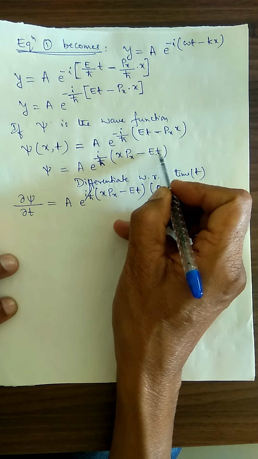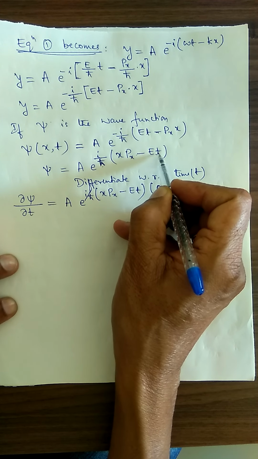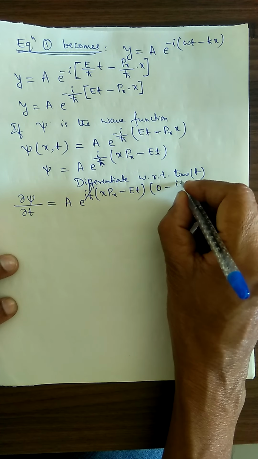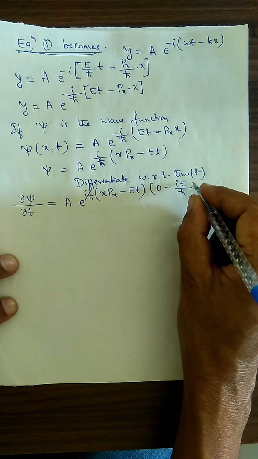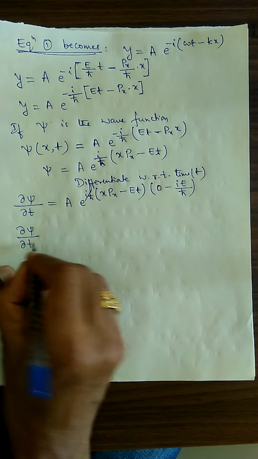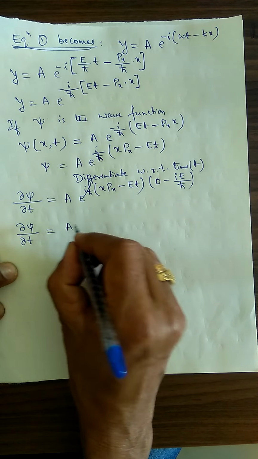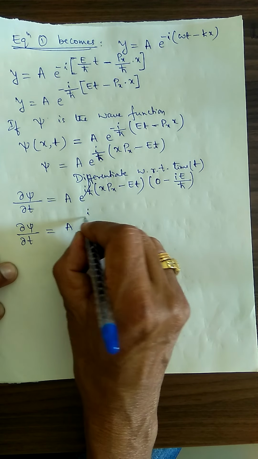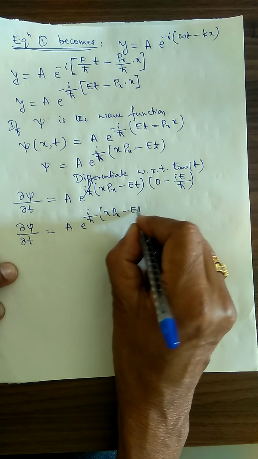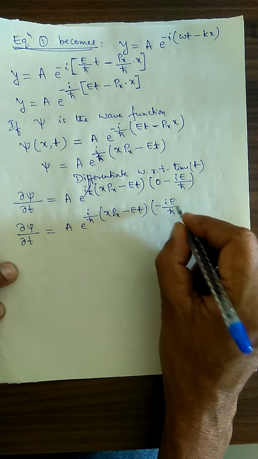multiply this and differentiate with respect to time. So, t with respect to time is 1. Therefore, minus iE divided by h cross. Therefore, del psi divided by del t is equal to A e to the power i divided by h cross (x px minus Et) multiplied by minus iE divided by h cross.